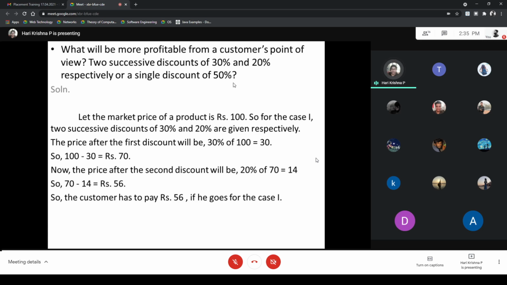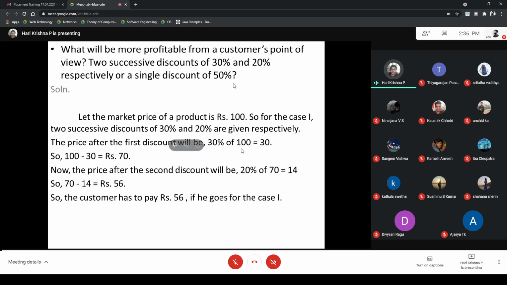Then, further discounting 20% on this rupees 70, we get 14. Then we subtract the 14 from 70, and we get the final price of rupees 56. So when a product costs 100 rupees, with successive discounts of 30% and 20%, the final selling price is 56, and the customer has to pay rupees 56 if he goes for case one, the successive discounts of 30% and 20% respectively.